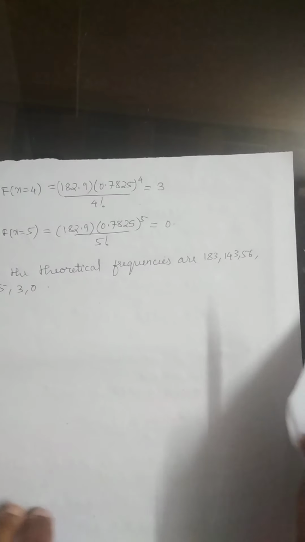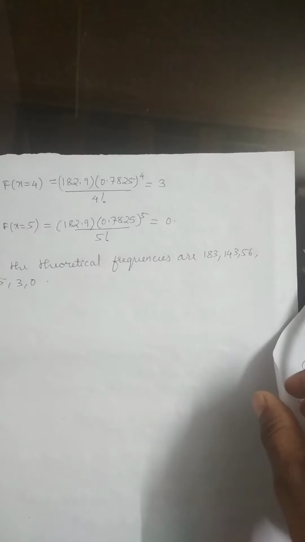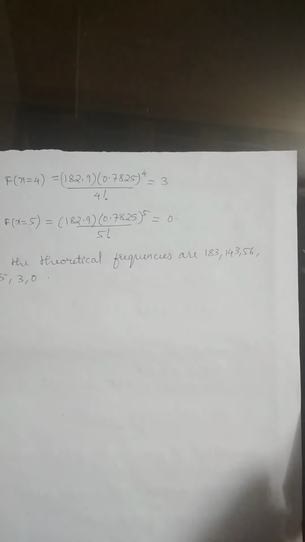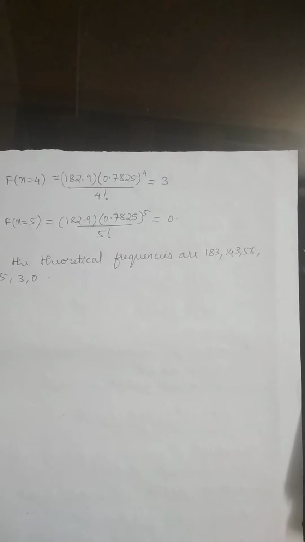So this is about the Poisson's distribution. Next, in the next video, we'll be talking about continuous random variables, that is, continuous distributions. So these were the two distributions in discrete.